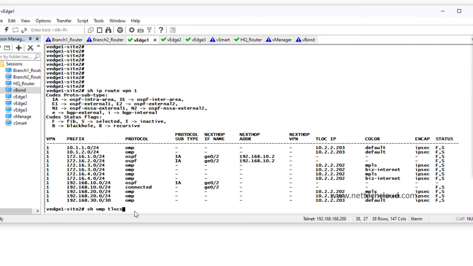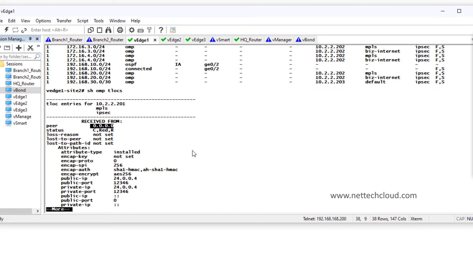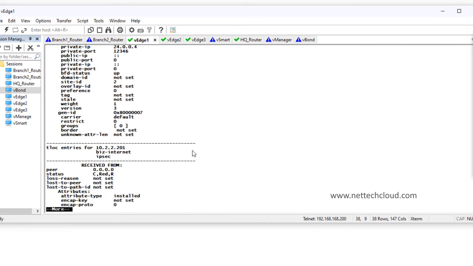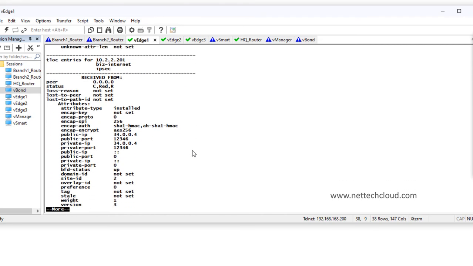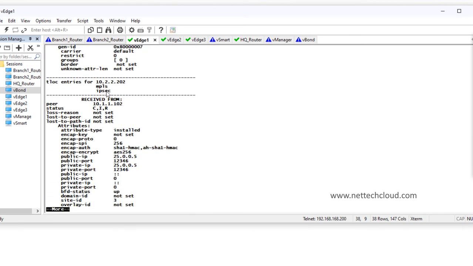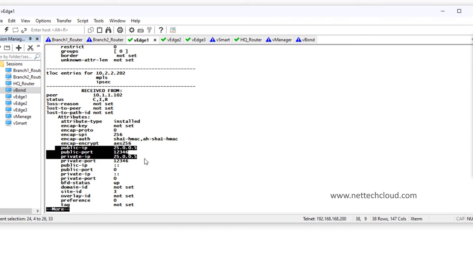So show OMP TLOCs, enter. So TLOC entries for 10.2.2.201, MPLS and IPsec. Received peer is 0.0.0.0, which means locally advertised, right? You must have seen this kind of route in BGP, a locally advertised route with the next hop 0.0.0.0. Then here TLOC entries for 10.2.2.202, MPLS and IPsec. So here now there is public IP and private IP.